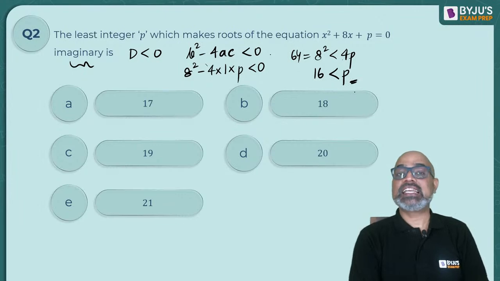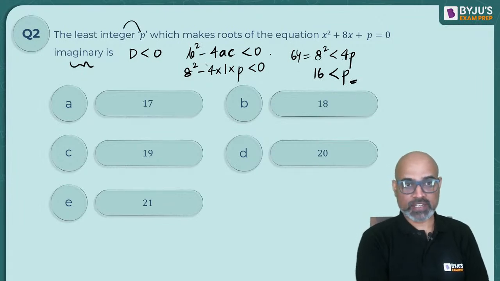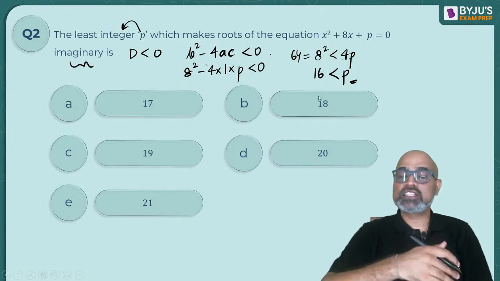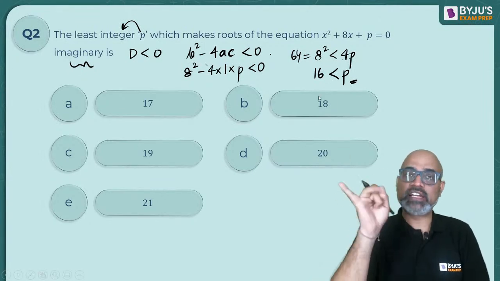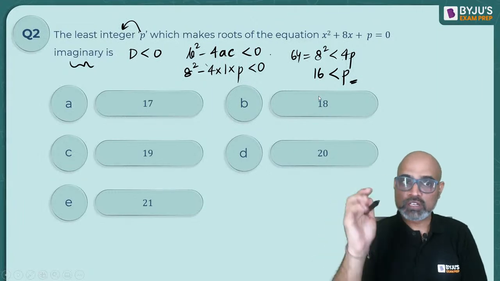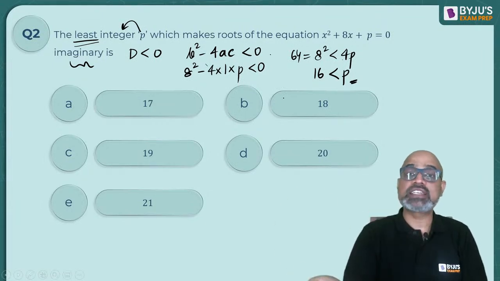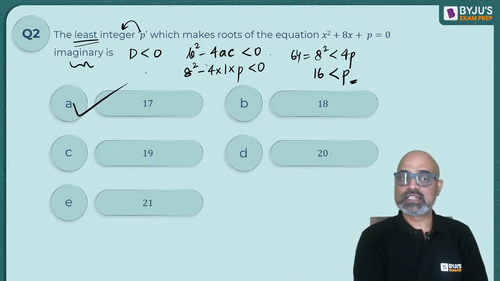So p is an integer, right? It's given. P is an integer that should be greater than 16. So greater than 16, you have got infinite integers, 17, 18, 19, 20, and so on. But out of those integers, you have to figure out the least one. So which is the smallest integer more than 16? 17.